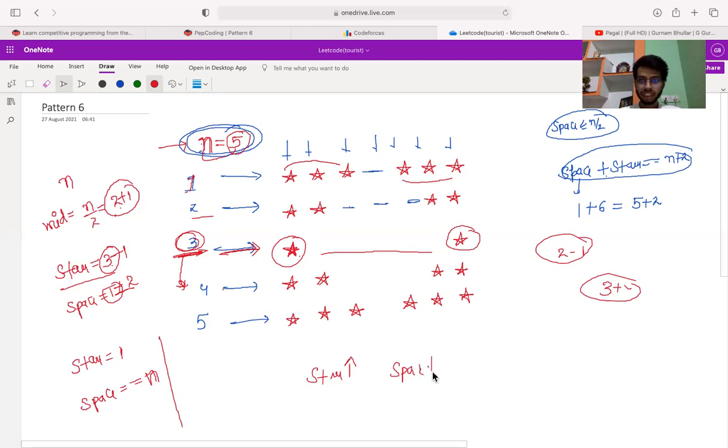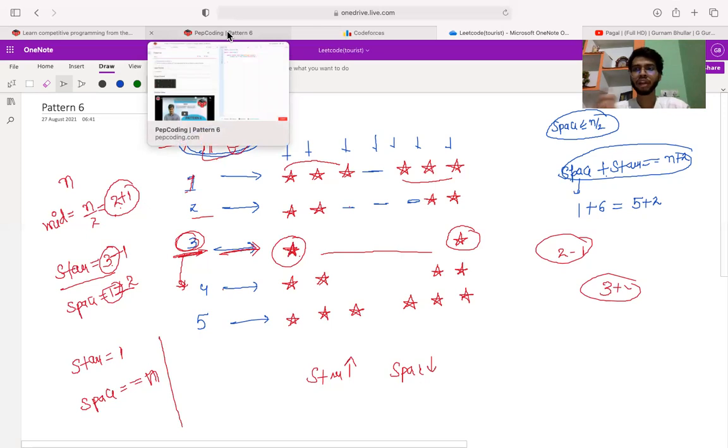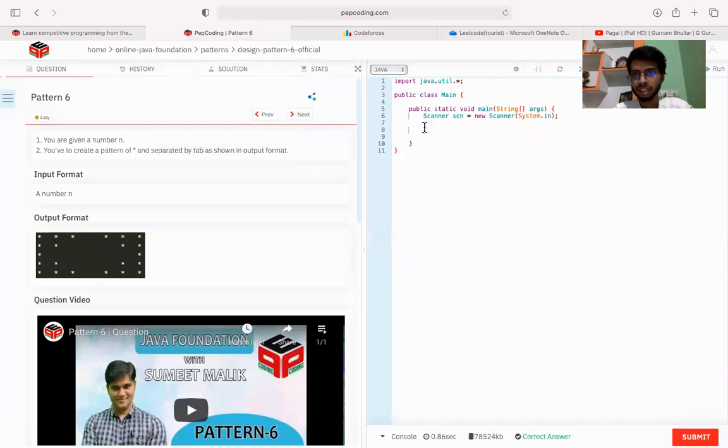So this is the simple thing I need to do in the code part. I hope you will be able to code it from now. If you get the approach, or if you're able to code it, just pause the video and do it by yourself. If you didn't get it, let's move on with this part.